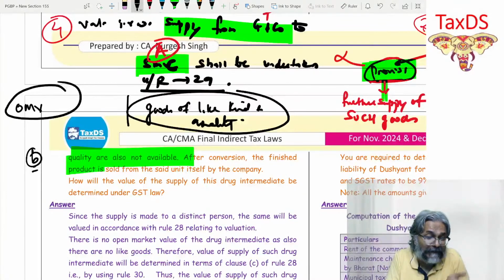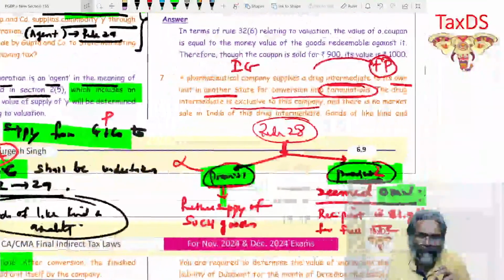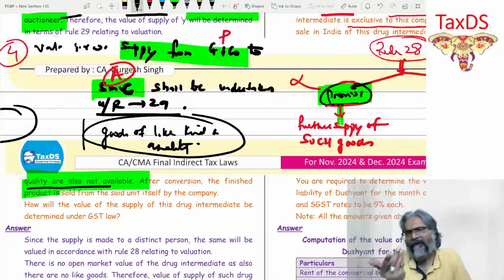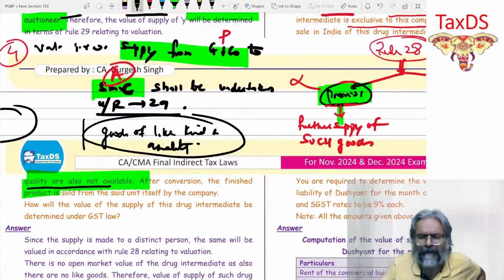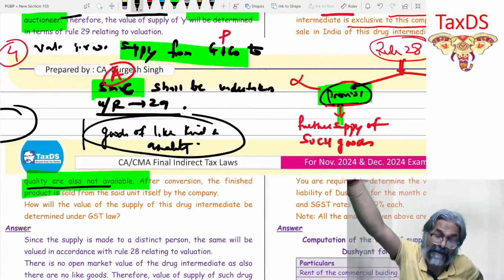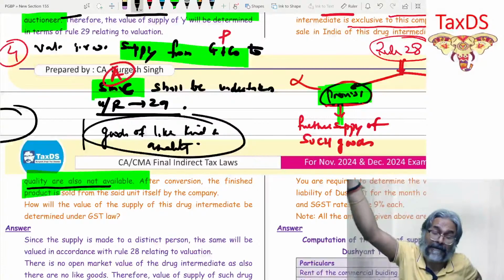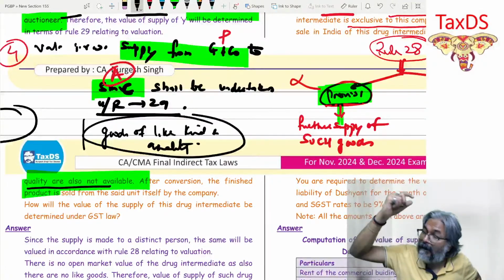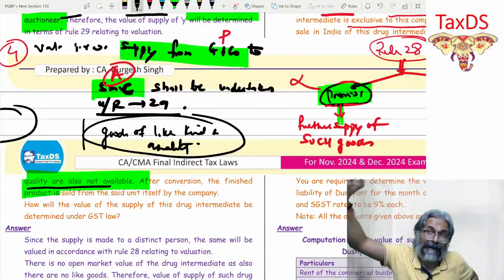Now, obviously, in this question, they are telling you that goods of like kind and quality are not available. Why is it not available? Already we have discussed who is the recipient. In my example, the recipient is the other unit in the other state. Now you tell me, are they supplying goods of like kind and quality?